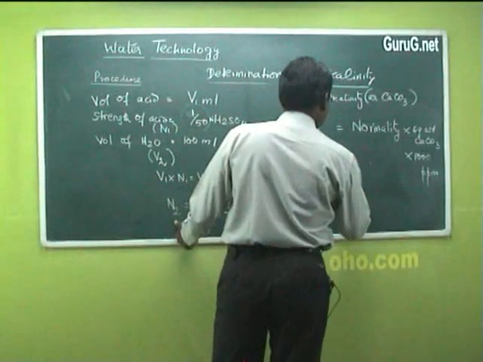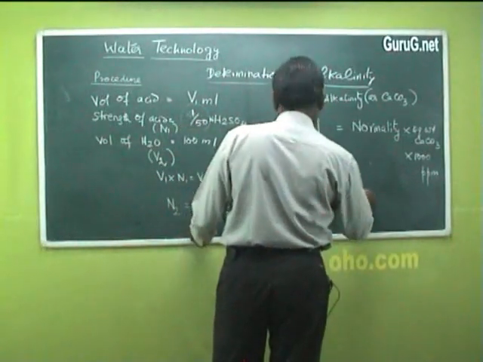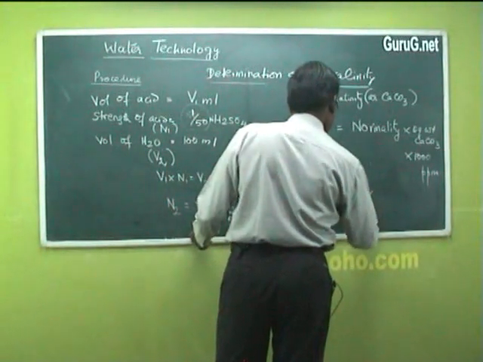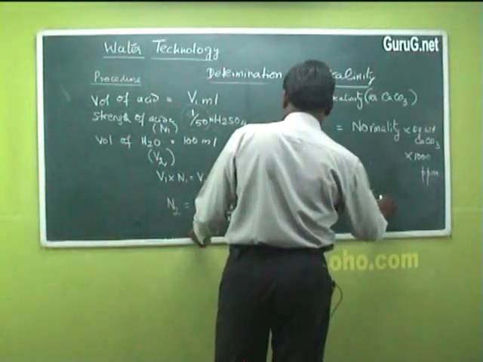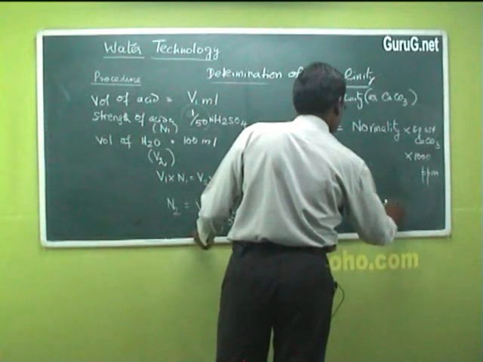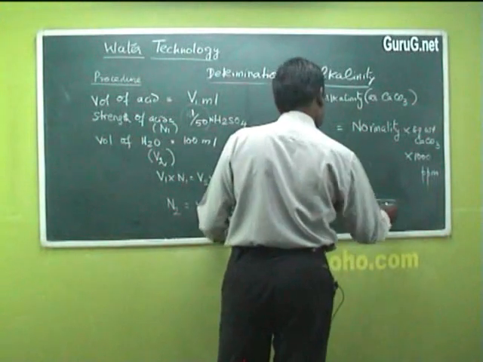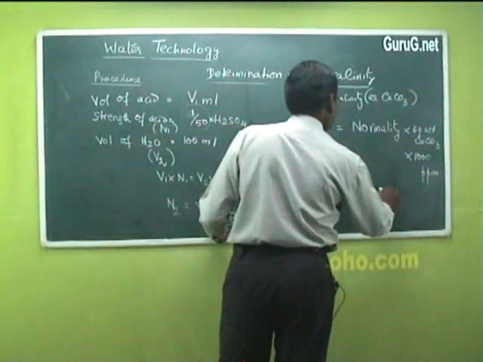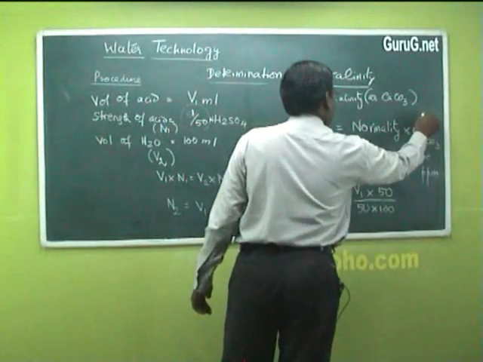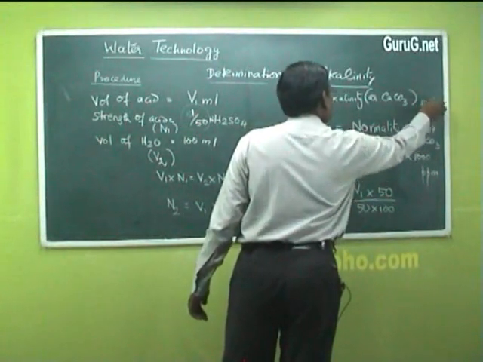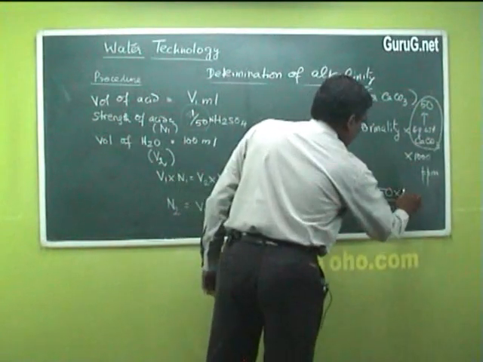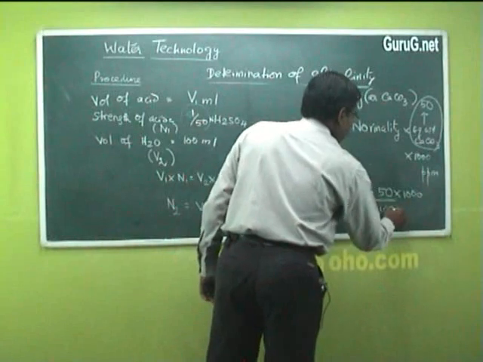Substitute these values. V1 by 50 into 100, equivalent weight of calcium carbonate is 50, into 1000.